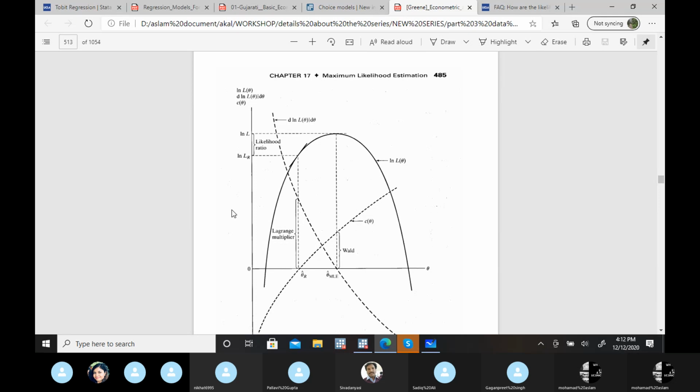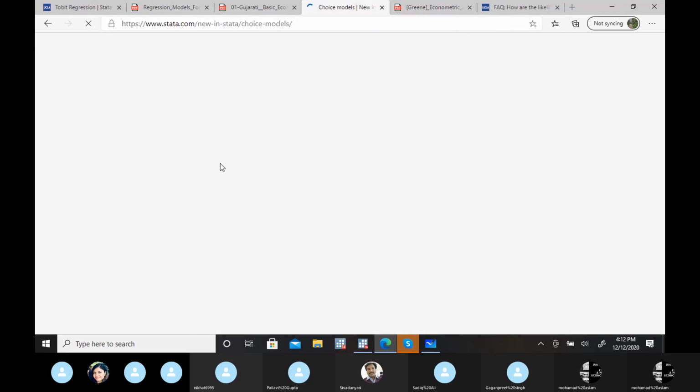So these three tests you can apply for overall model significance. Due to time constraints, I can't cover everything in this series, but you can find some material on the internet. You can go with that. And Stata software has all these functions: the Lagrange multiplier test, likelihood ratio test and Wald test. Also, I'll share with you this likelihood example.